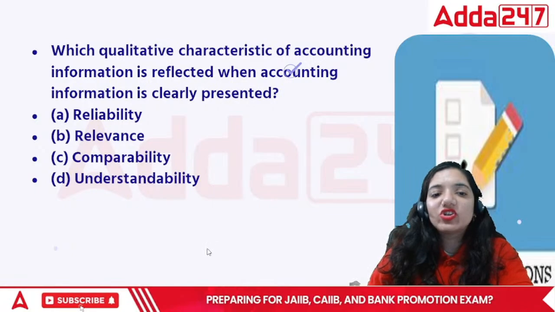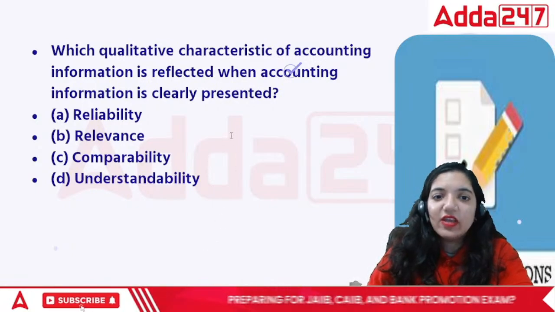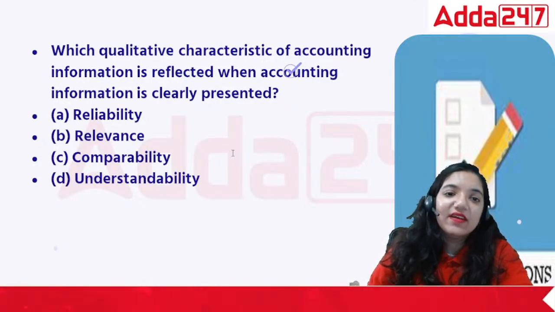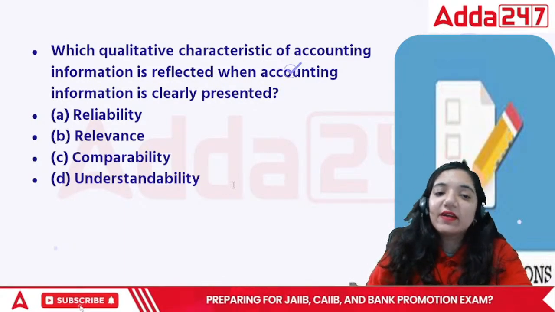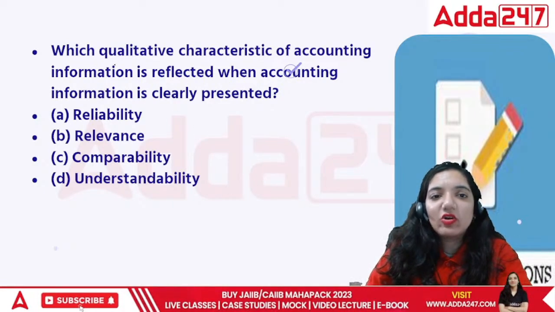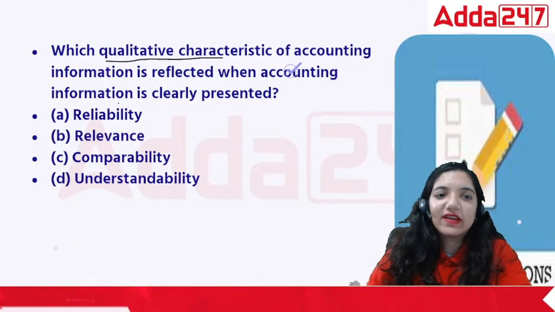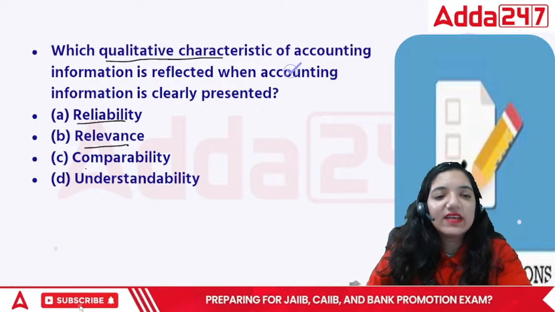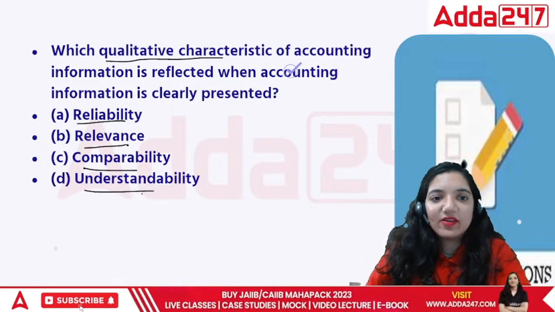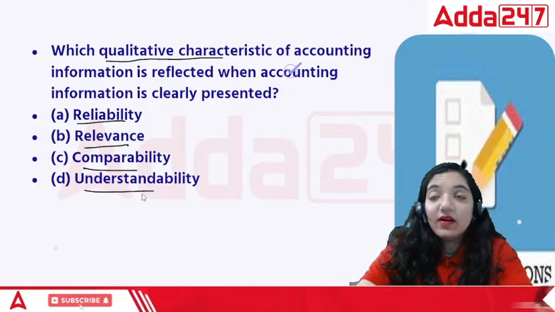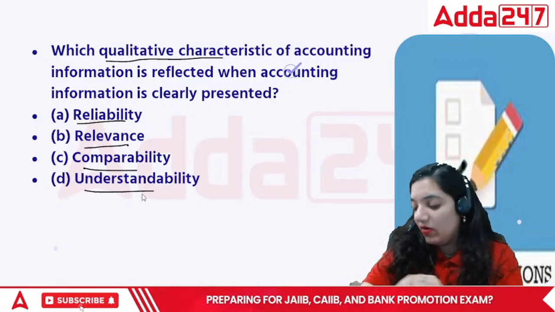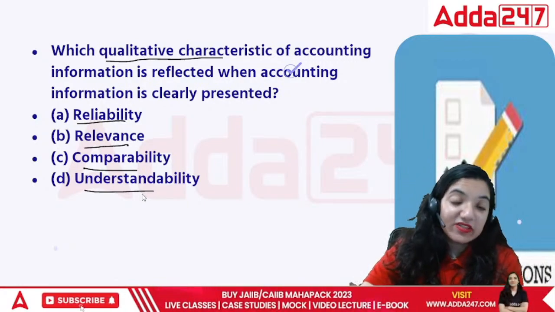Then comes the question: which qualitative characteristic of accounting information is reflected when accounting information is clearly presented? Reliability, relevance, comparability, or understandability. Qualitative characteristic simply means that there are things that are quantitative, agreed, but in accountancy we have the area of qualitative aspect as well.